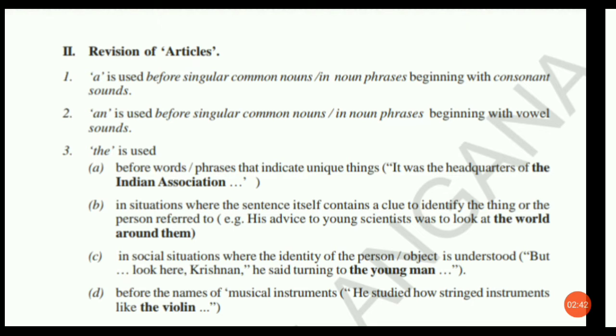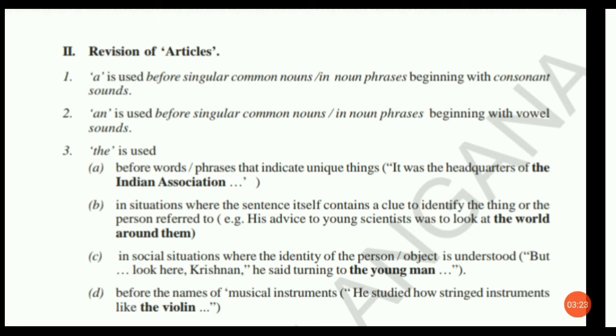That's why we use an before MP. So we should not consider the letters, the vowels and consonants. We should consider the sounds of vowels and consonants to put a and an. An example of this is an assembly. Assembly is a word which begins with a vowel sound.